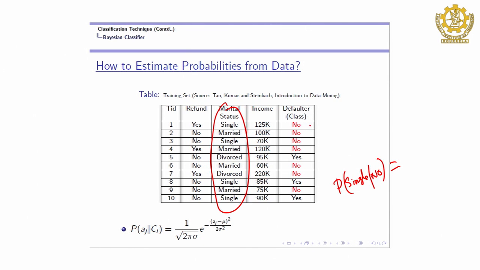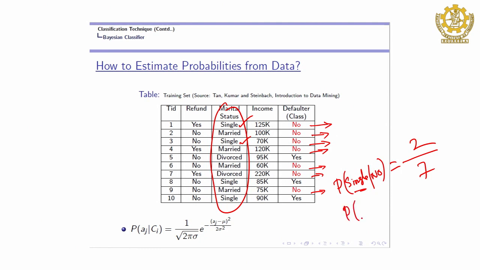No is here, no is here, no is here, no is here, no is here, no is here, no is here. How many no? 1, 2, 3, 4, 5, 6, 7. So, this will be 7. And then out of these 7 objects, you see how many are single. This is single, this is also single. So, 2. So, probability of single given class no is 2 by 7.